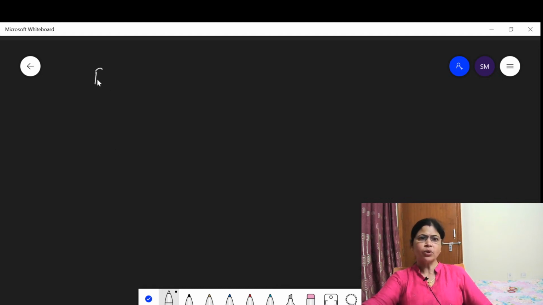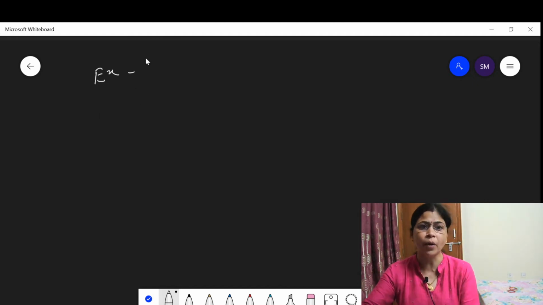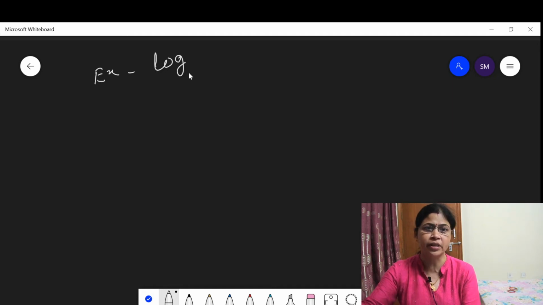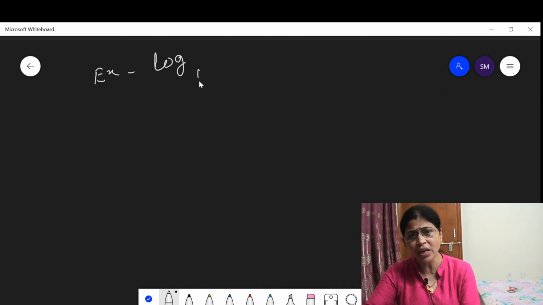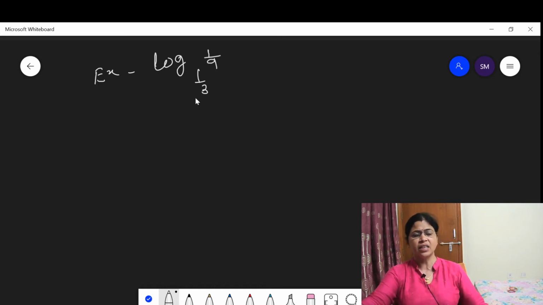I have already told you students, when you practice a variety of questions, then you can do any problems which will be asked in your exam papers. Now let us always try to practice a variety of questions. Here the question is given log of base 1 upon 3 of 1 upon 9 is equal to x. Find the value of x.